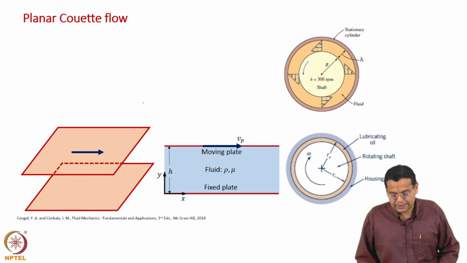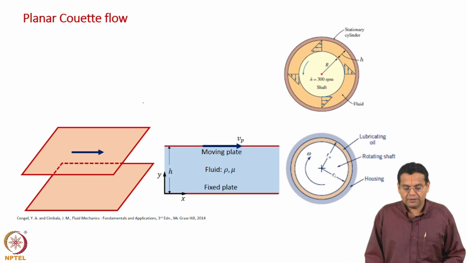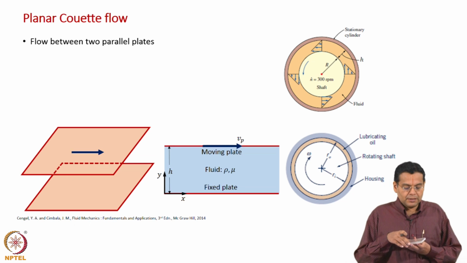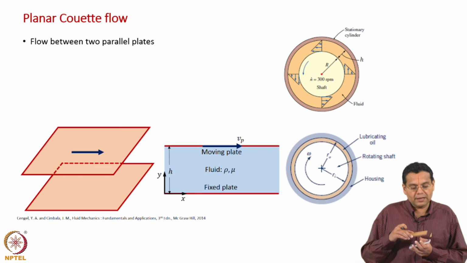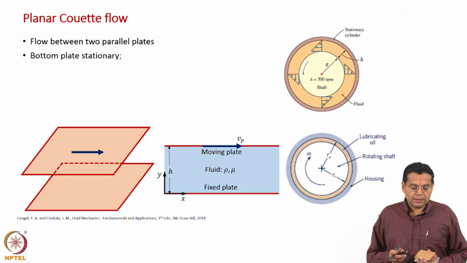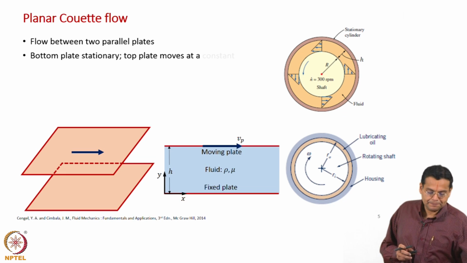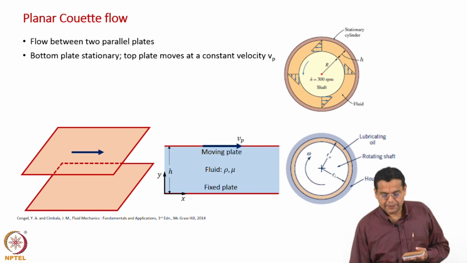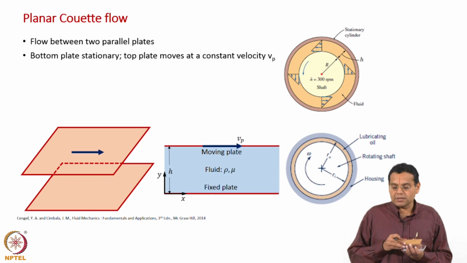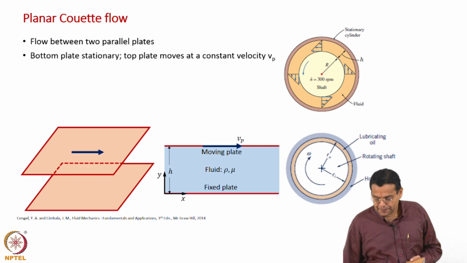So, now let us take the planar Couette flow, now that we have understood the terminology. What follows should be very easy for us, since we have discussed this several times. It is flow between 2 parallel plates. The bottom plate is stationary and the top plate moves at a constant velocity, Vp.